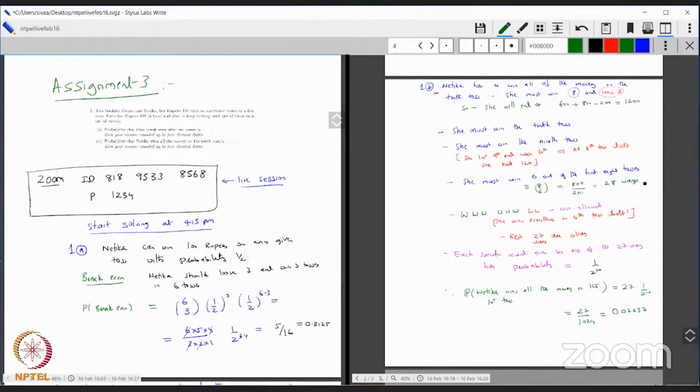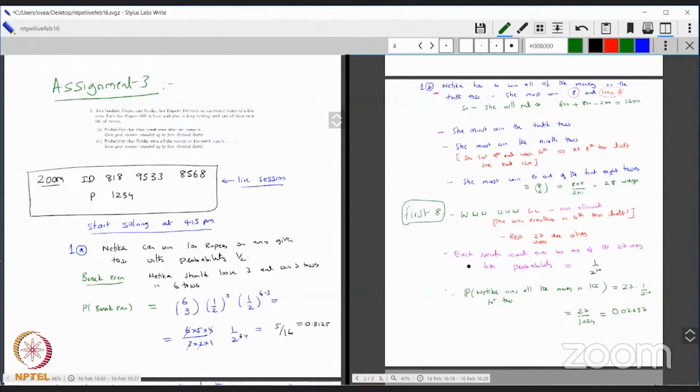So that's 8 choose 6, that is 28 ways. But among these, one of the ways is not allowed. This way is not allowed, because if you win the first 6, you have cleaned out Gupta. So you can't do this, because you want to play the game till the 10th toss. Every other way is allowed. There's no problem, because you've broken even or had a win-loss before it. So the remaining 27 are okay.